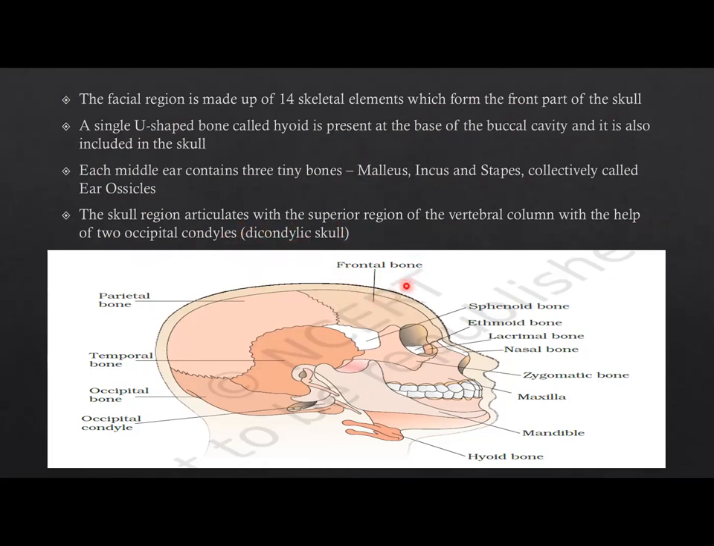These are the frontal bones. This is the parietal bone. It is the frontal bone. It is the parietal bone, temporal bone, occipital bone, occipital condyle, and hyoid bone, which is present under the buccal cavity, mandible, maxilla, zygomatic bone, nasal bone, lacrimal bone, ethmoid bone, sphenoid bone. These are the bones present in the skull.